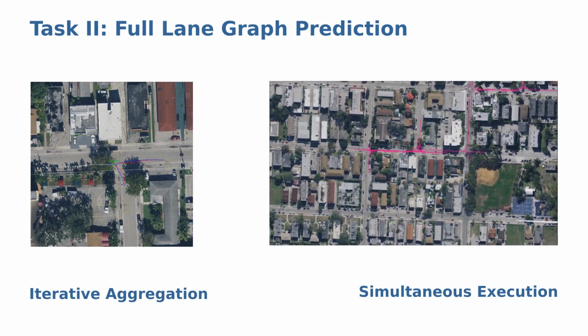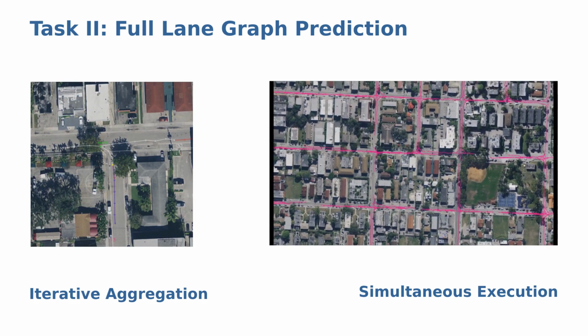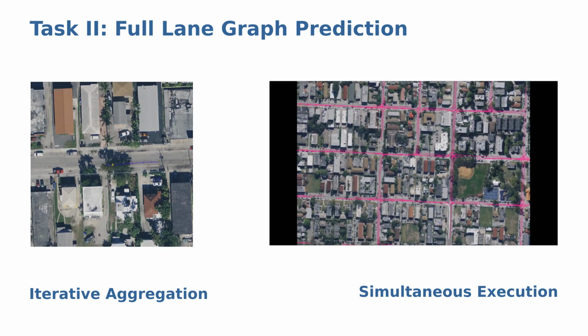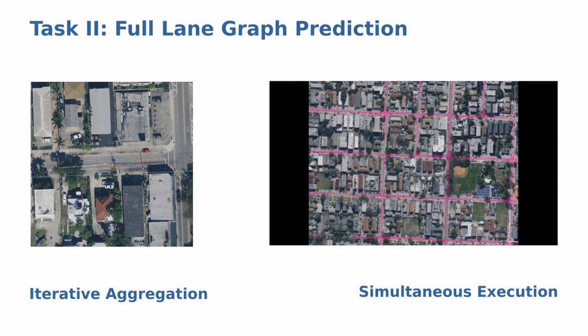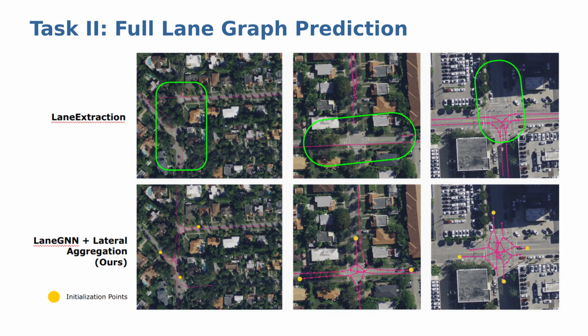In task number 2, we perform iterative aggregation of successive LaneGNN predictions, as shown in the video on the left. In addition, we initialize multiple model instances simultaneously in order to cover larger map areas, as shown on the right. Here we visualize full lane graph predictions of lane extraction in the top row and aggregated lane predictions in the bottom row. Our model is initialized at the shown poses, indicated with yellow circles here. We can see that our approach handles occlusions and out-of-distribution scenarios very well compared to lane extraction.